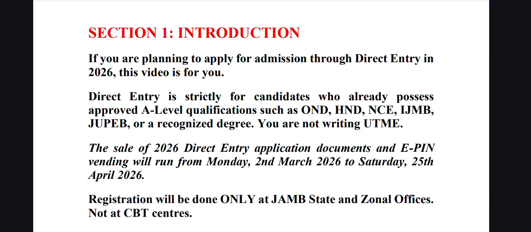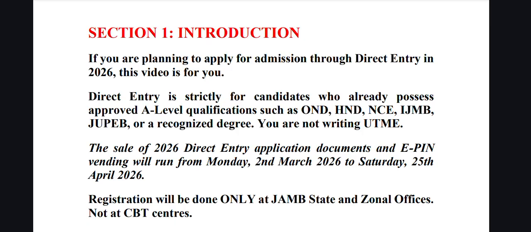So let's go ahead. This is 2026, and the date for direct entry registration and E-PIN purchase for this year is going to be between 2nd of March 2026 to Saturday 25th of April 2026.